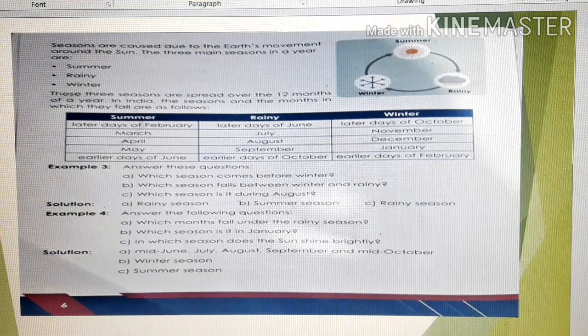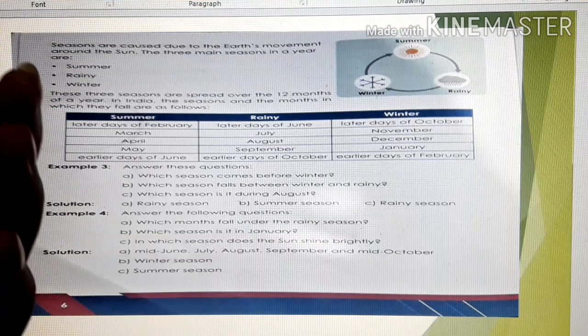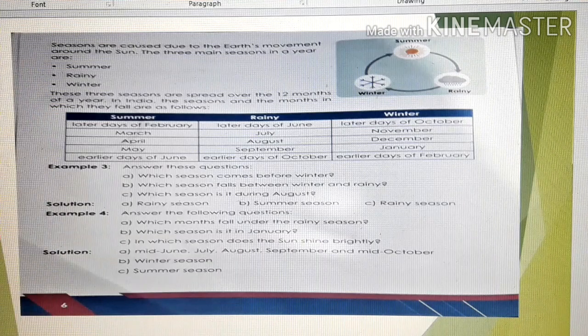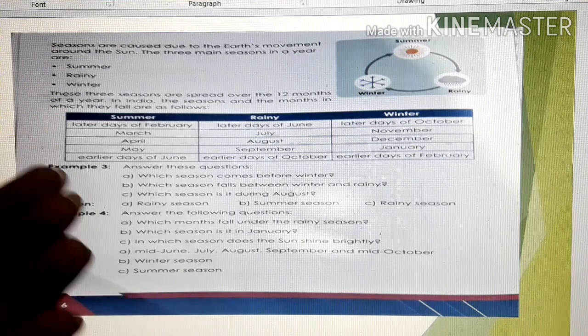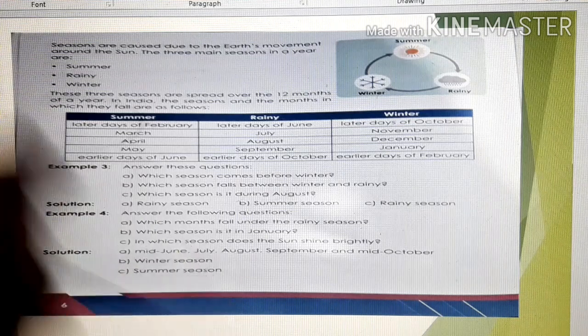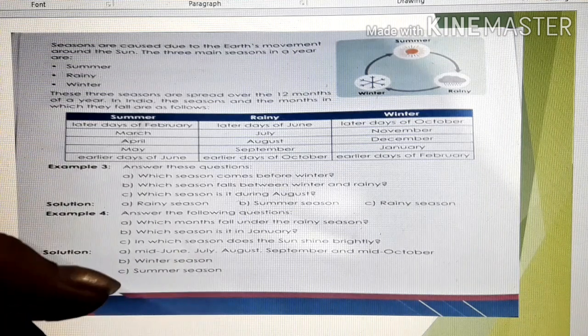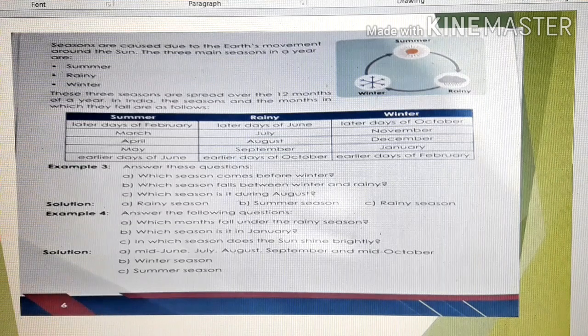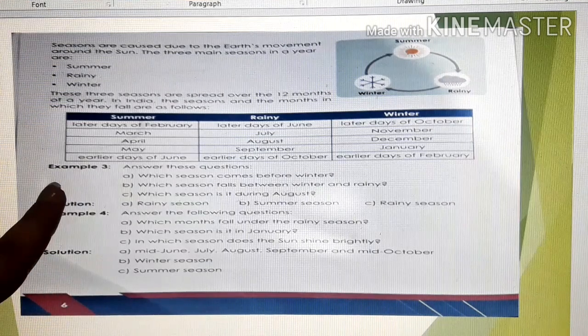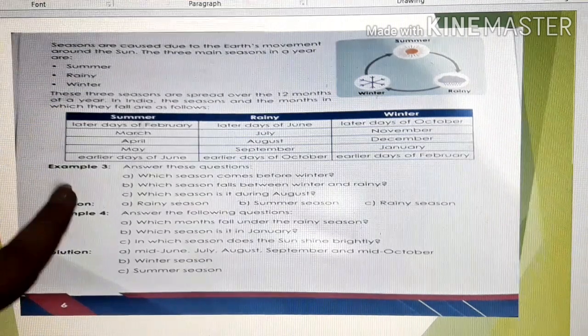Do you agree with me, children? So you can identify this in your real life also. Now is the month of November, right? So what do we feel? This is a month of winter, isn't it? You can identify in real life when summer will start, when rainy season will start and when winter season will start. Is it clear?